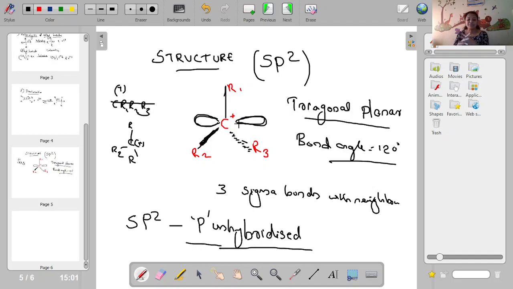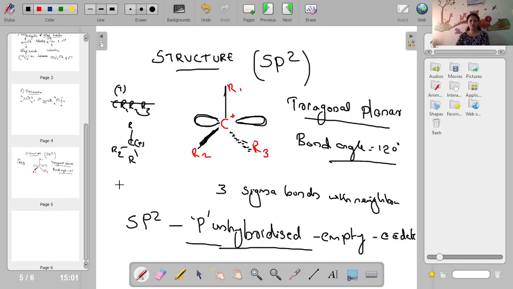Above and below what? This unhybridized p orbital. Empty p orbital extends above and below the plane of sigma bond. So this empty p orbital makes the carbon electron deficient. Okay, that is why it is called electron deficient and gives a positive charge. So this empty p orbital makes this molecule positively charged.